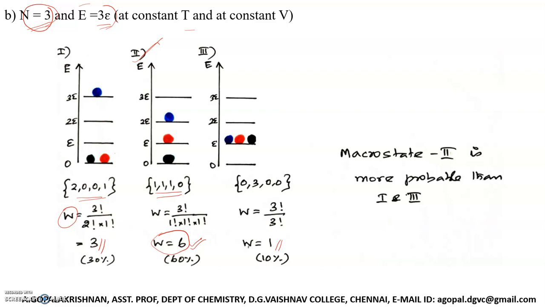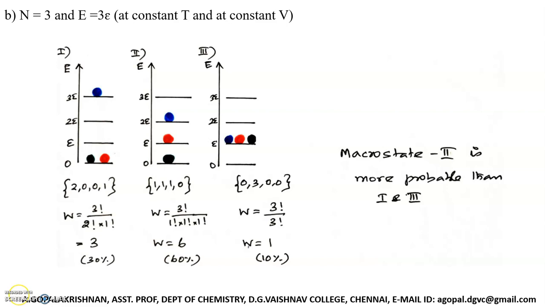So what you have to do for a given system, for a given total energy and given total number of particles, you try to identify the most probable macro state. For this, what you have to do? First, you write all possible macro states and calculate thermodynamic probability for each of these macro states. Then identify which macro state has maximum thermodynamic probability. So the macro state having the maximum value of thermodynamic probability is considered as the most probable macro state.